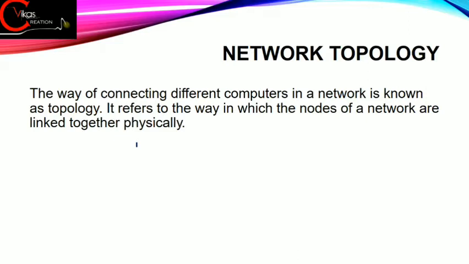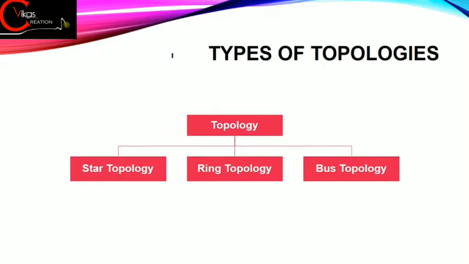So now one by one we have to learn about all these topologies, and we also have to discuss their advantages and disadvantages. So now let's begin. Types of topologies. In general, our topology has three categories. The first one is termed star, the second is ring, and the third one is bus.